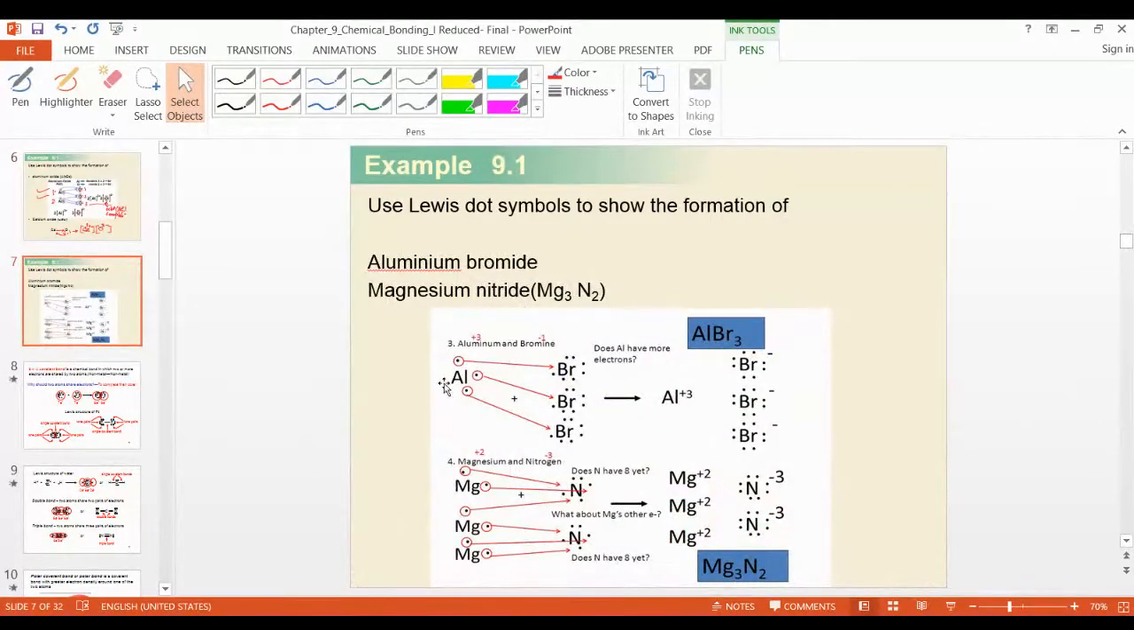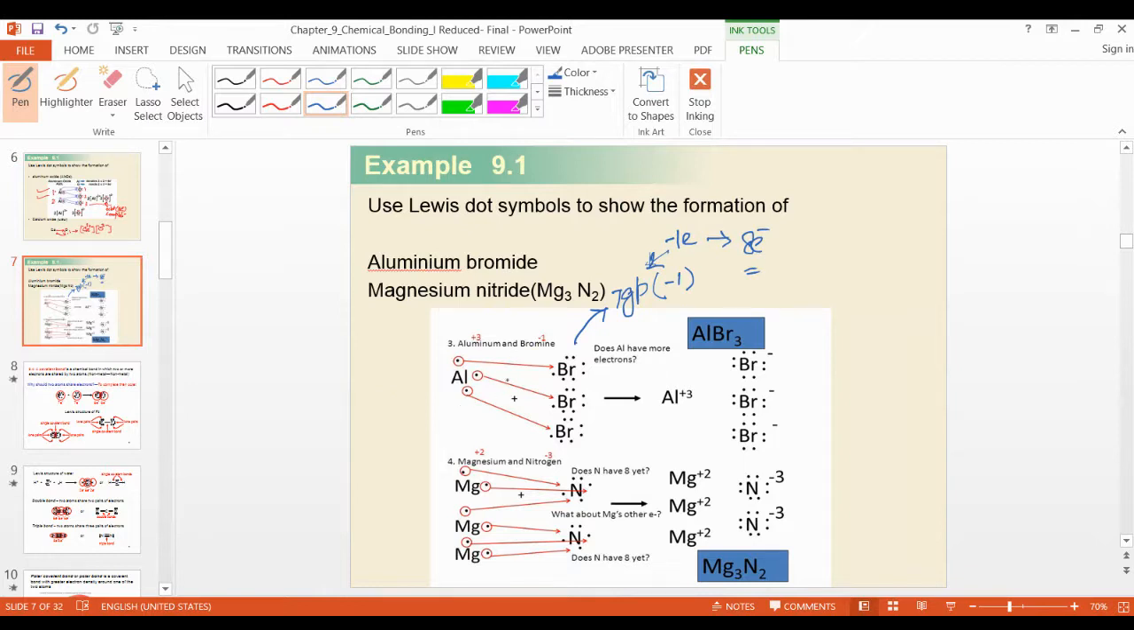Next example, we have aluminum bromide and magnesium nitride. Now only one aluminum, it has 3 valence electrons outside. The valence electrons in the bromine, this is group 7, and it receives 1 electron. So minus 1 is the charge. So 7 and they receive 1 electron become 8. Octet is complete.